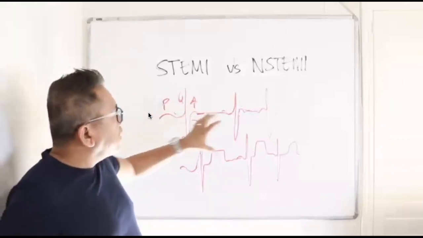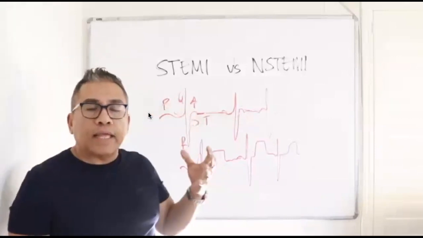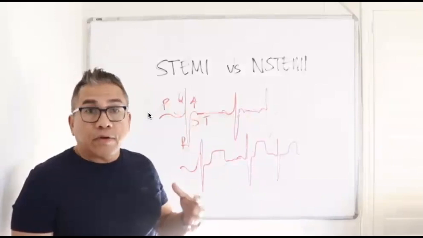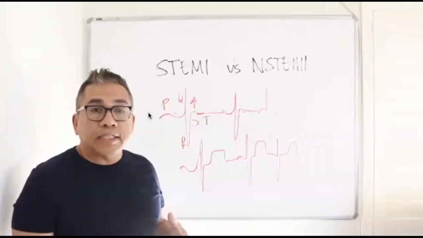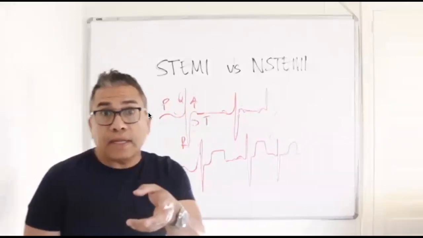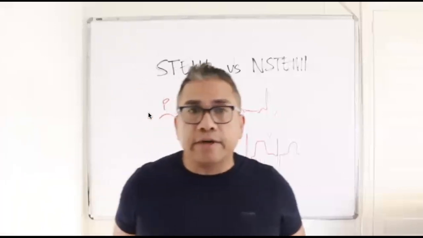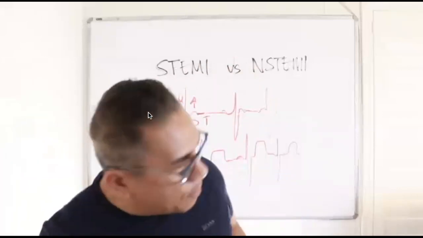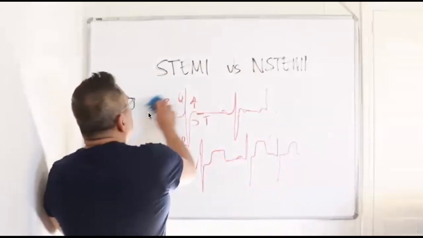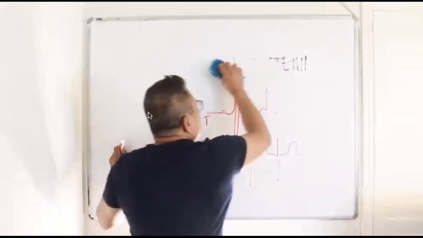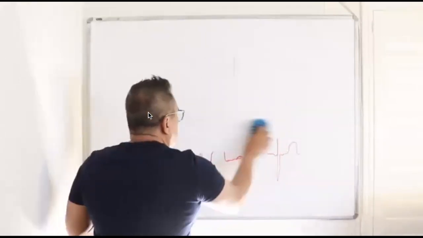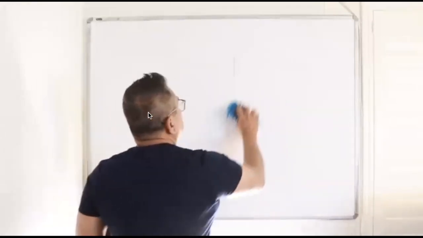Now having this understanding of what an ST or non-ST, NSTEMI, type of heart attack is, let's go to the timeline that we just read earlier. Let me erase this one, and I will explain what those timelines mean.